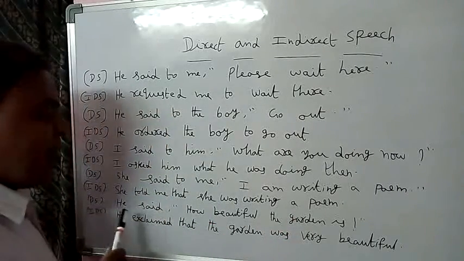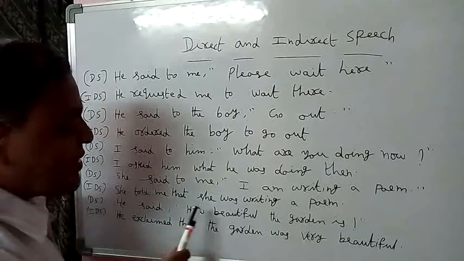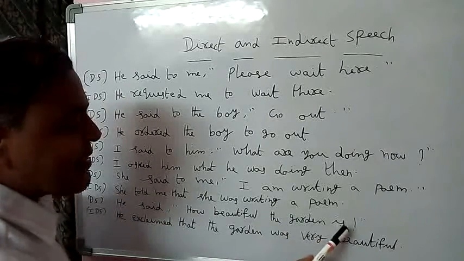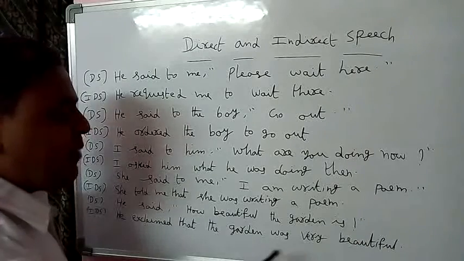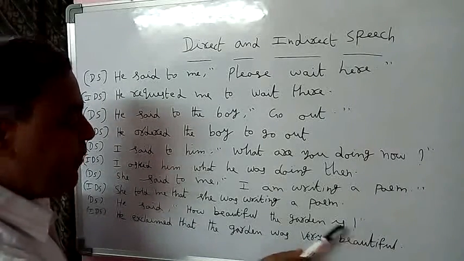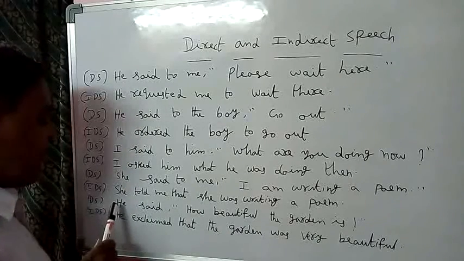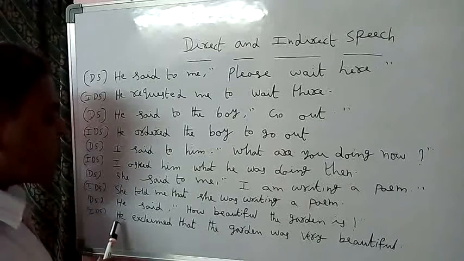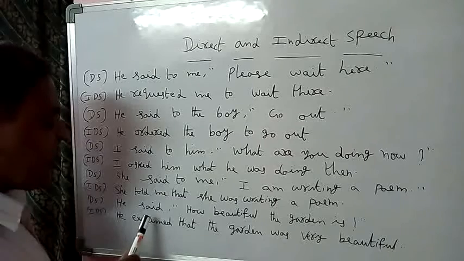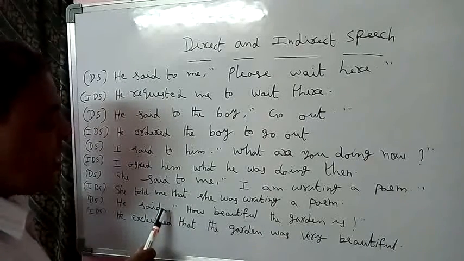The next direct speech example is: He said, "How beautiful the garden is!" Here in the sentence is an exclamation mark. This sentence is called an exclamatory sentence. In direct speech, the subject is he. The same subject again we must write. The reporting verb "said" becomes "exclaimed" in an exclamatory sentence. "That" is used instead of the comma.